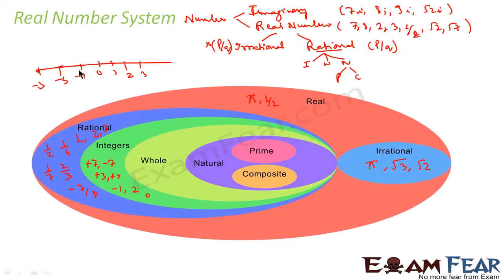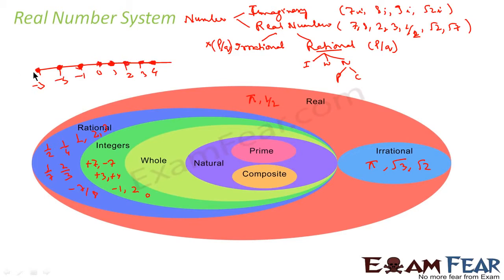Correct? And rational numbers can be any number which is between these points on the number line. For example, between 0 and 1 we have 1 by 2, 1 by 3. So these are all rational numbers, but at these points what you get are all integers. So this is the number line. These points, all the big dotted points, are integers.